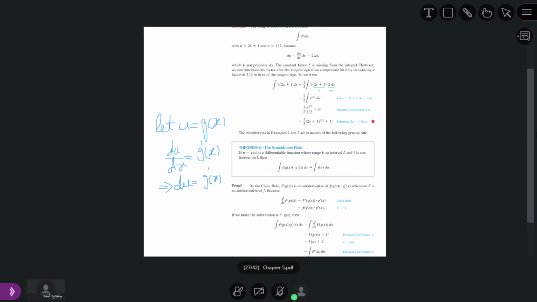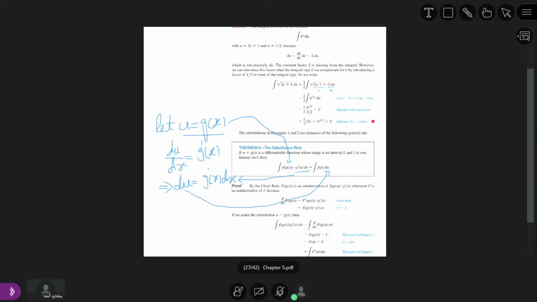So we substitute u is equal to g of x. If g of x is equal to u, then this will become f of u. Now what is g dash of x dx? From here you can see, g dash of x dx is equal to du.